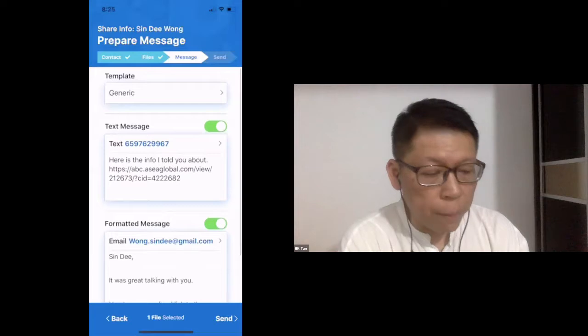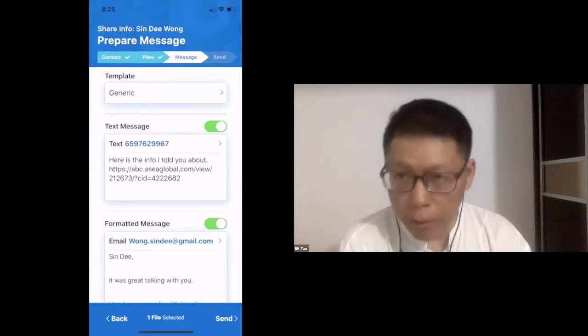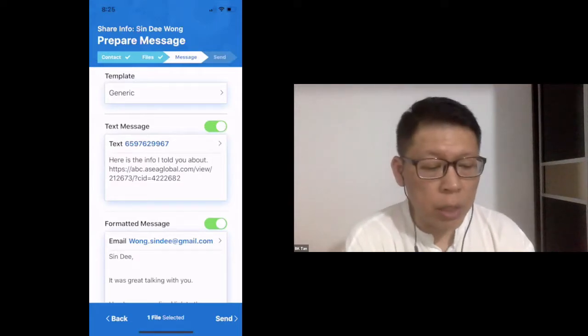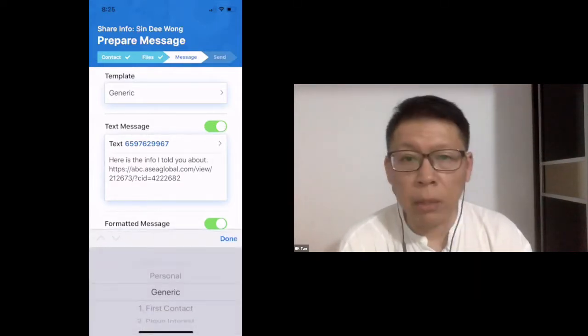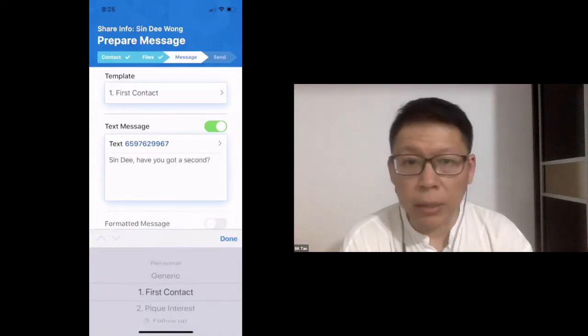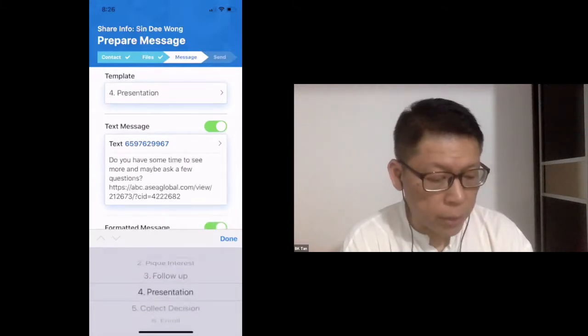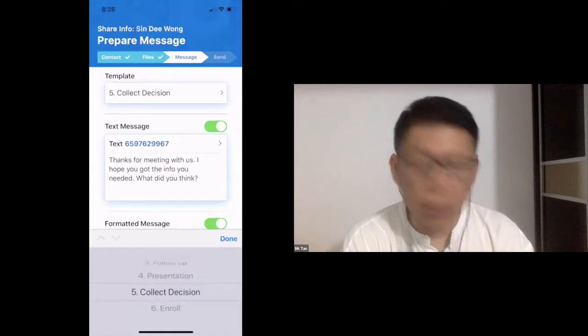Now, the first item you'll see is a template and it will say generic. Now you can actually click on that and you can drop down and select a number of various templates. There are things like first contact. Okay, now you notice the message changes: pick interest, follow up, presentation, collect decision, and enroll.